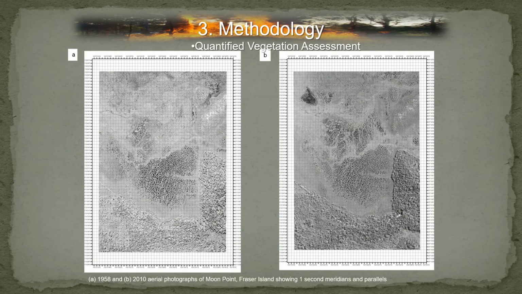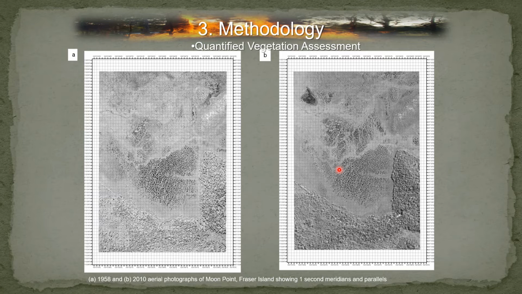We georeferenced the aerial photographs, and we utilized, as I said, Esri and TerrSet, and we put that into the Land Change Modeler, and we let that run to analyze those particular changes for those 3 broad vegetation categories. We did the same with quantified vegetation analysis, where we divided the aerial photographs, the 1958 and the 2010, into lines of latitude and longitude.